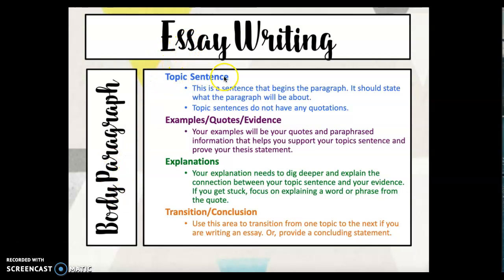First we have a topic sentence. This is a sentence that begins the paragraph. It should state what the paragraph will be about, and it shouldn't have any quotations. Next we have examples, quotes, and evidence. Your examples will be your quotes and paraphrase information that help you support your topic sentence and prove your thesis statement. Next are explanations. Your explanation needs to dig deeper and explain the connection between your topic sentence and your evidence. If you get stuck, focus on explaining a word or phrase from the quote.